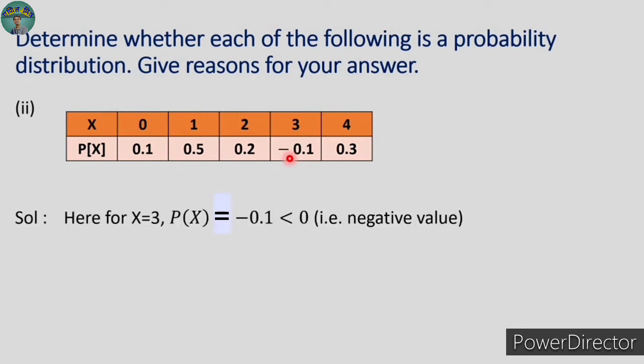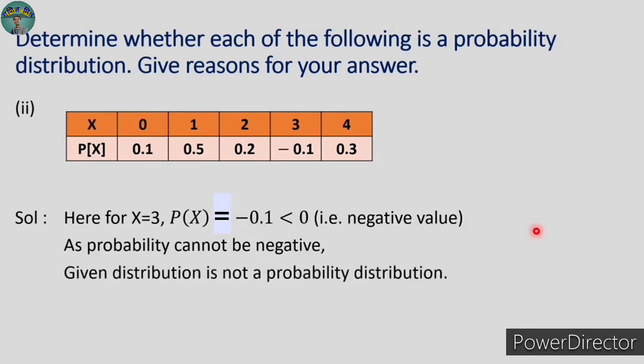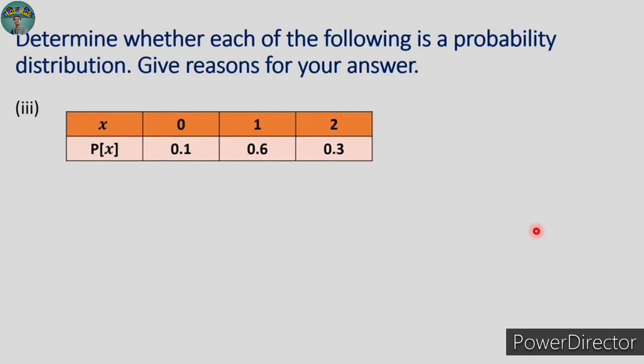Let us write down here for x is equal to 3, P of x is minus 0.1, which is less than 0, which is a negative value. As probability cannot be negative, given distribution is not a probability distribution. If any one of the conditions is not satisfied, then you need not check the second condition. You can directly say this is not a probability distribution. Okay, let's move to the third one.